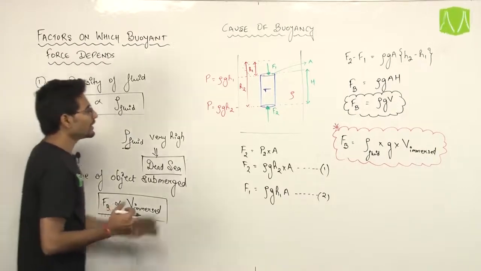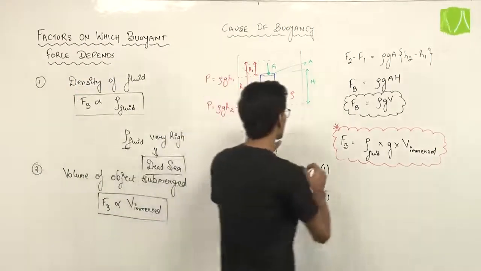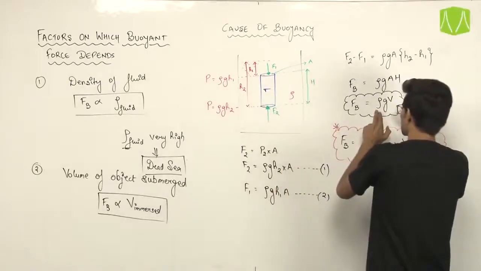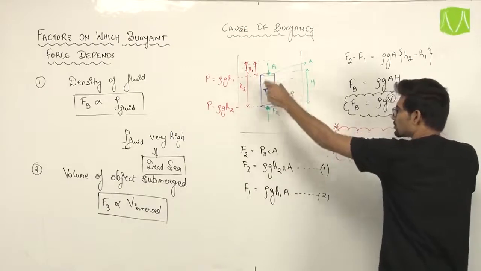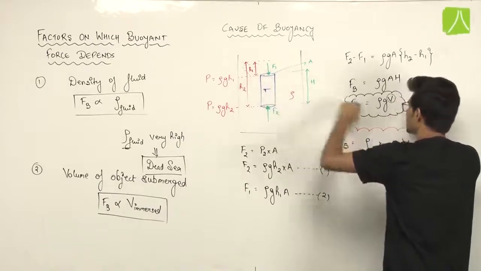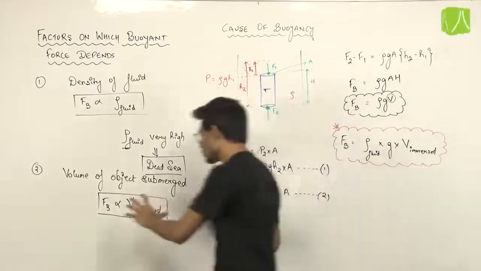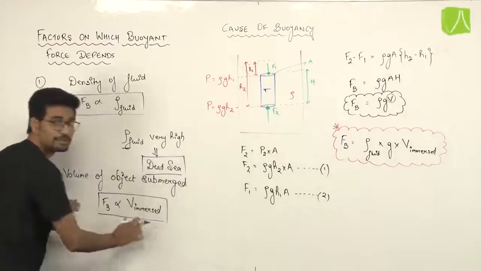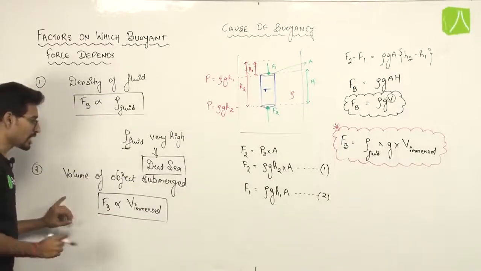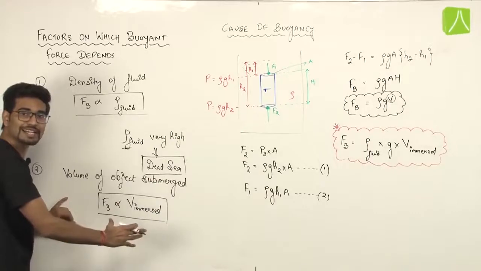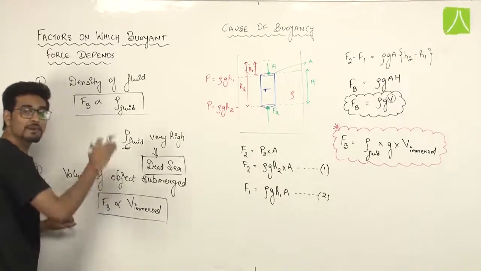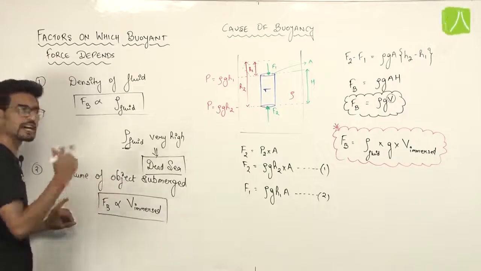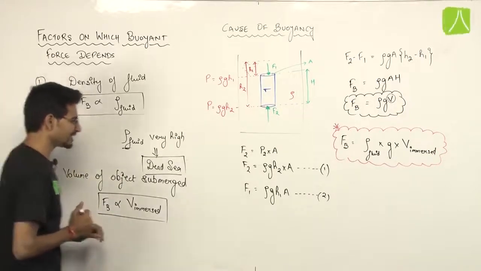Why? Because we can see from here that what comes in buoyant force is the volume, and this volume was the immersed volume. This volume was which was submerged in the water. So that is the only reason that buoyant force is directly proportional to the volume immersed. अगर आपने immersed volume ज़्यादा है किसी ऑब्जेक्ट की और एक ऑब्जेक्ट की immersed volume कम है, तो जिसमें कम है वहाँ buoyant force भी कम होगा, और जिसमें ज़्यादा है वहाँ buoyant force भी ज़्यादा होगा. This is the second point.